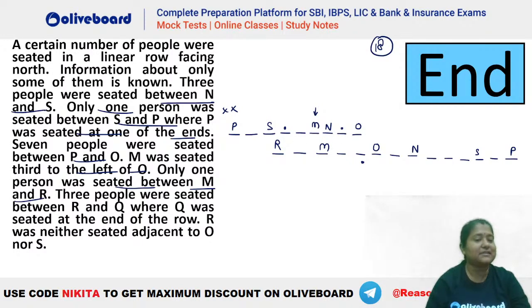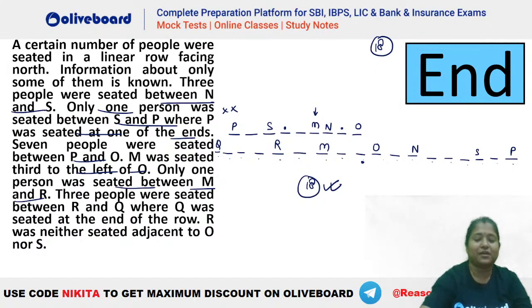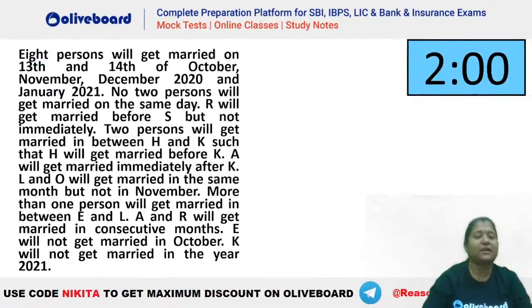After that, three persons are there between R and Q, where Q has to be at the end. So 1, 2, 3, this will be your Q here, right? And done, right? So how many persons are getting here? 1, 2, 3, 4, 5, 6, 7, 8, 9, 10, 11, 12, 13, 14, 15, 16, 17, 18. So 18 is absolutely right here. Are we clear, everybody? Is everyone getting the same answer? So 18 would be the right answer here. Okay, chalo, next question very quickly on your screen.